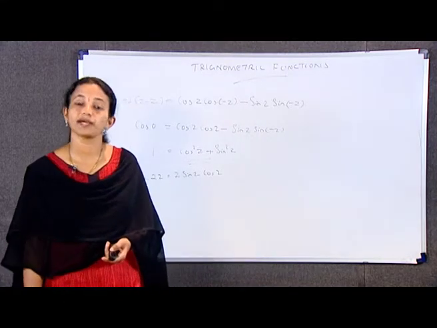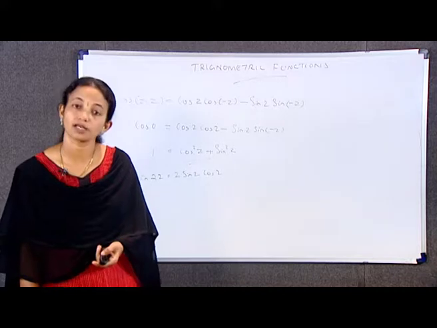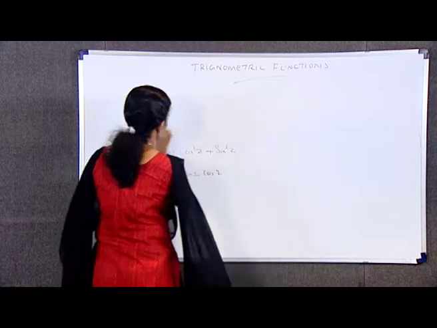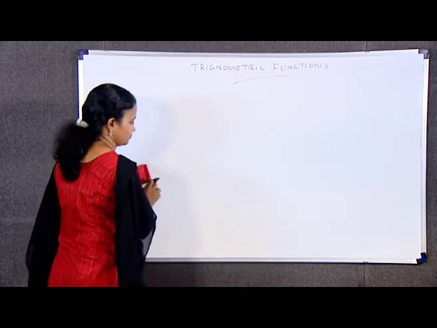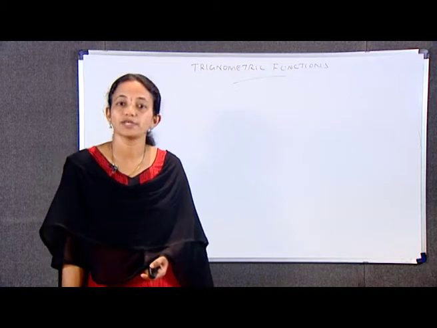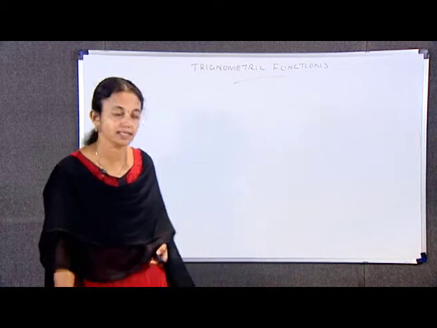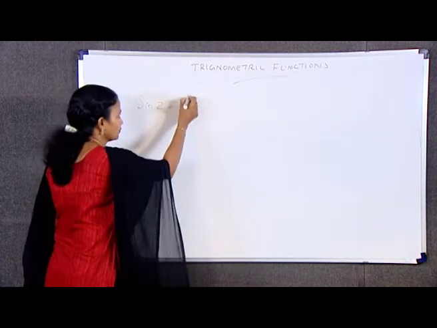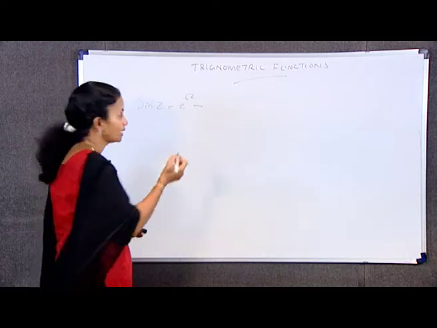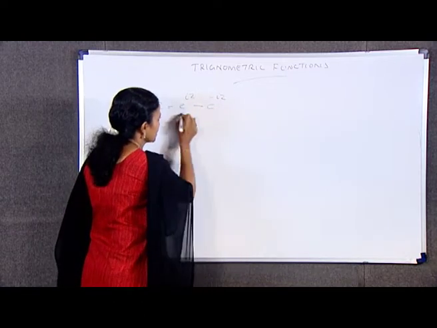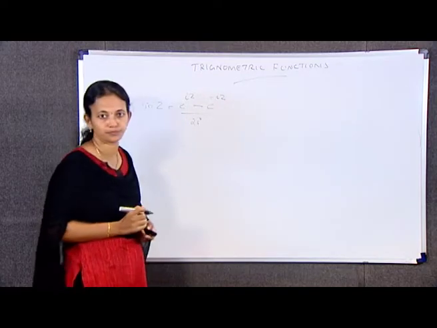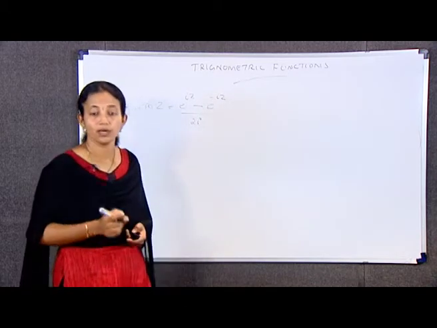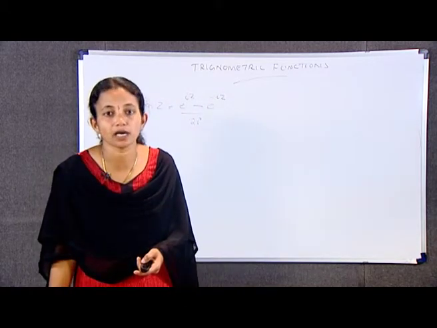Next we have expansions for sin z and cos z. According to the definition of sin Z, we can write sin Z is equal to (e raised to iZ minus e raised to minus iZ) by 2i, which is equal to, instead of Z, I can write x plus iy.